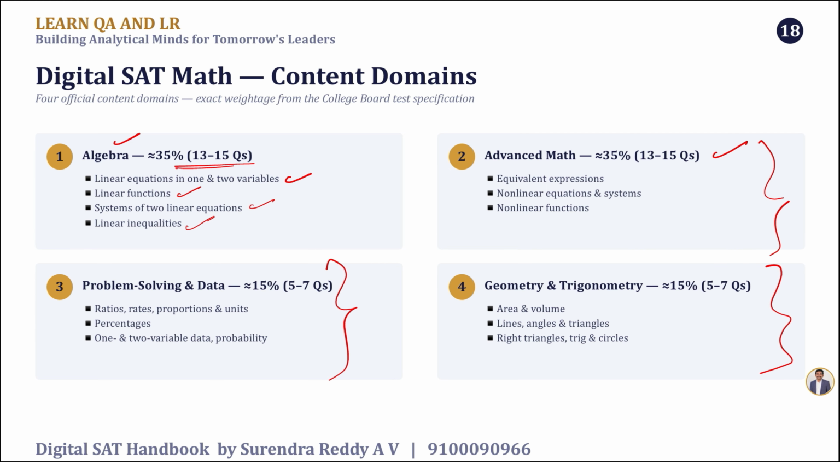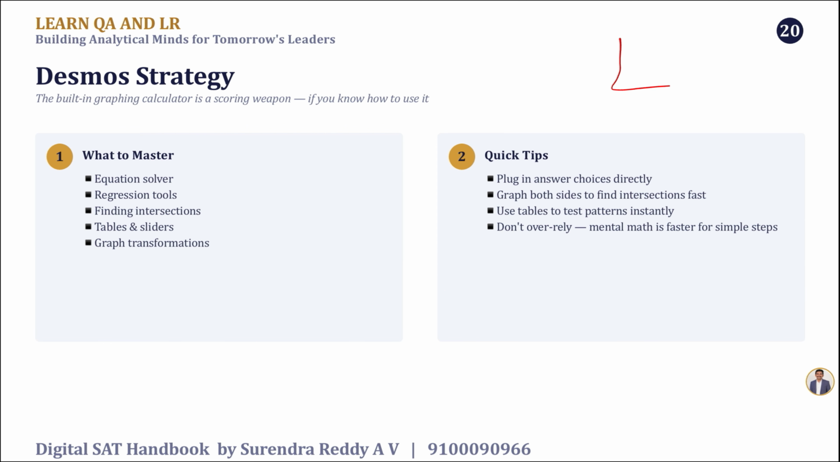The importance of knowing each and every topic in detail is because of the computer adaptive test. As we told, the question difficulty will keep changing depending on our inputs in the first section. So unless you have thorough knowledge of each of the topics, you cannot get a perfect score. Now what to master in it? What are the strategies we follow for digital math? Equation solving using Desmos, regression tools, finding intersections, tables and sliders, graph transformations. These are some of the things we follow in the Desmos calculator strategy.